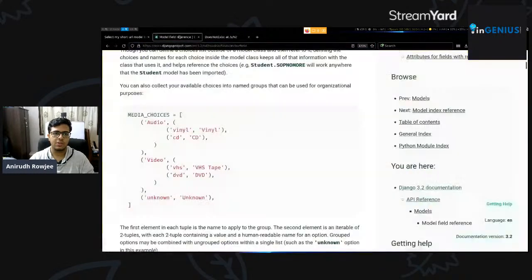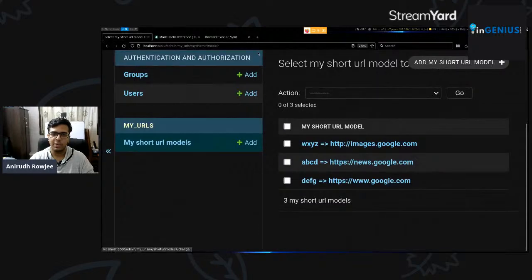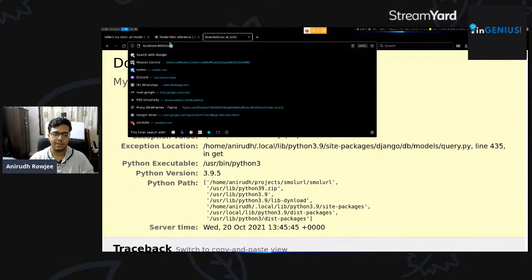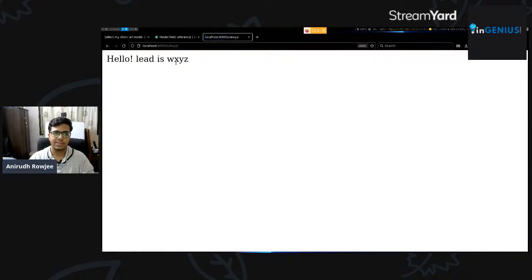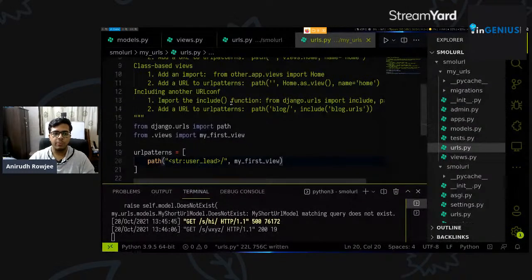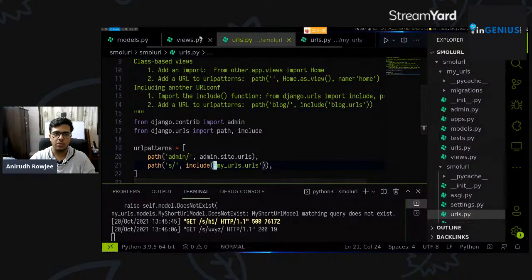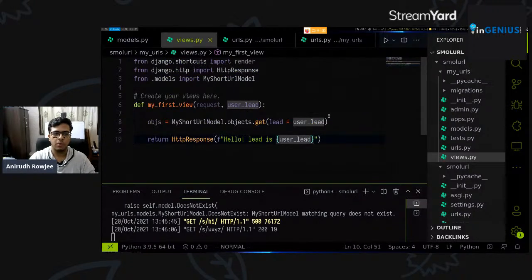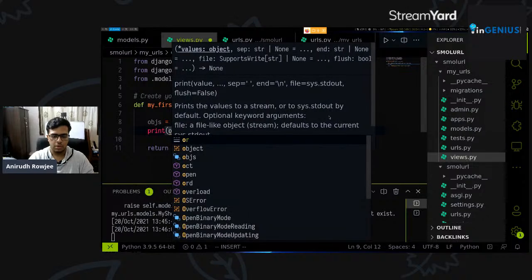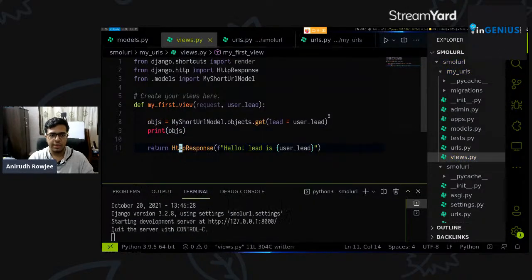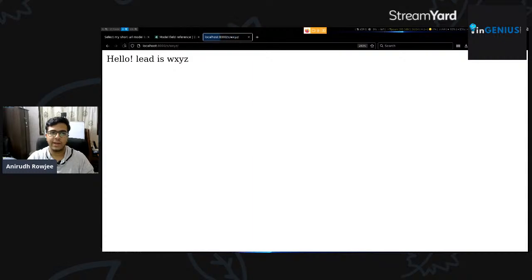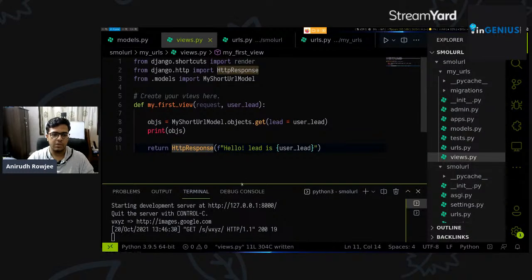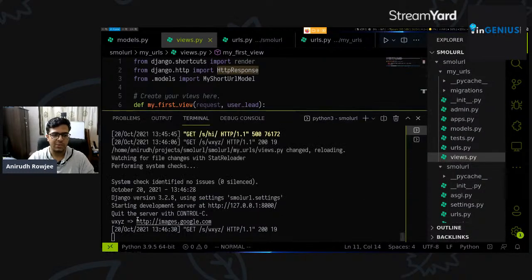So let's use one of the existing URLs that are there. Let's say wxyz, right? /s/wxyz. It says hello, the lead is wxyz. But what would be really cool is if we could show the user the URL that specific lead is pointing to, right? So when we assign the result of this query to objects, we can also print objects to see what's going on. We print objects, right? Let's refresh this page again with a valid lead. So at this point of time, you can see that the object has been printed. That's wxyz leads to https images.google.com.